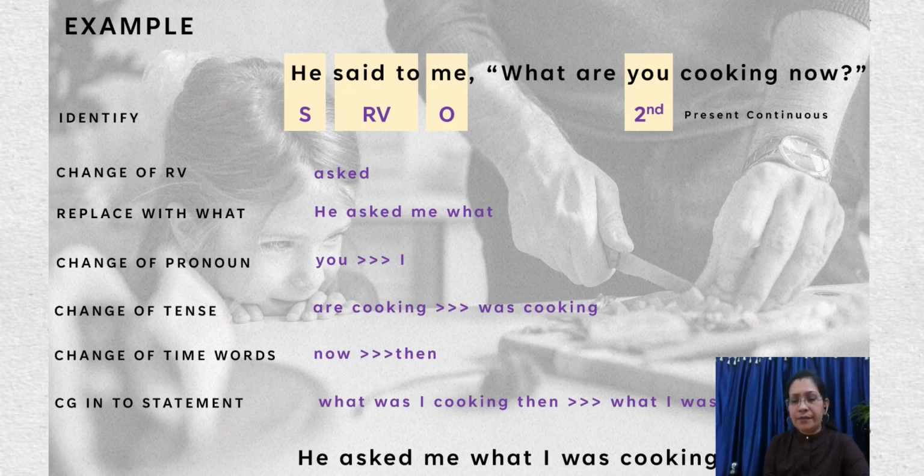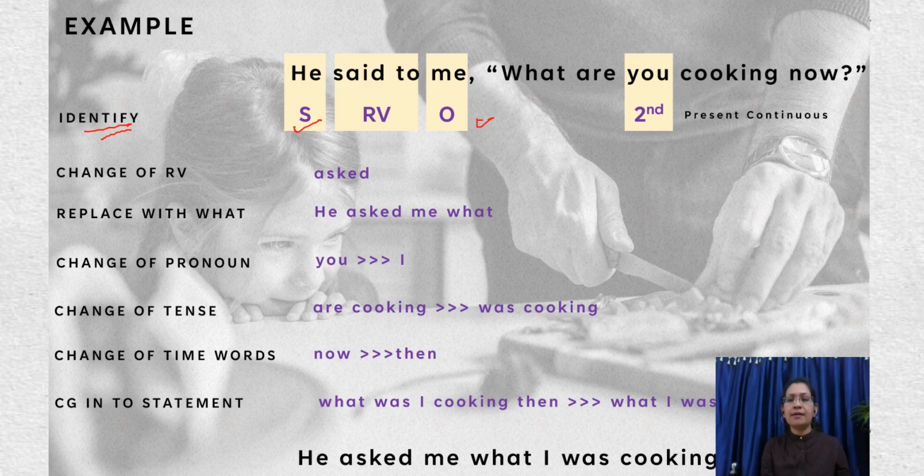Let's understand it with a few examples. So this is an example, as you can see here. He said to me, "What are you cooking now?" Now, as we have already studied, there are 7 steps to change sentences from direct speech to indirect speech. He said to me, "What are you cooking now?" So let's go for step 1. First is the identification of the subject and the object.